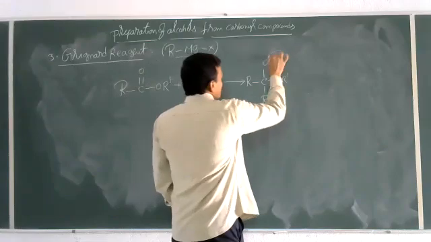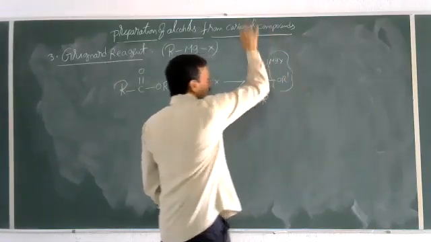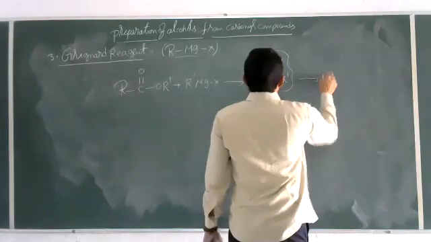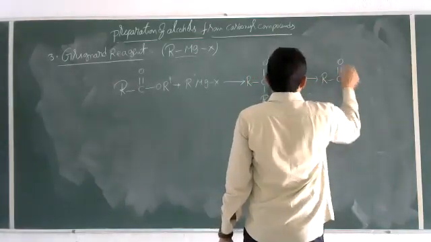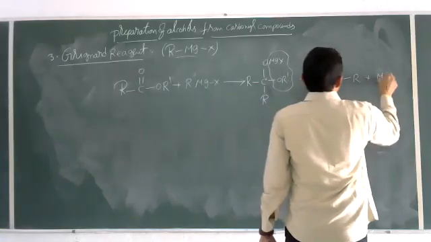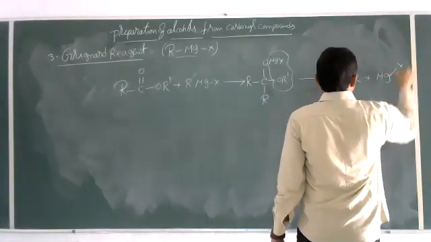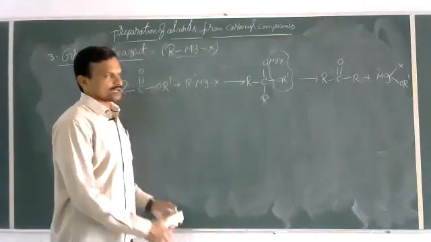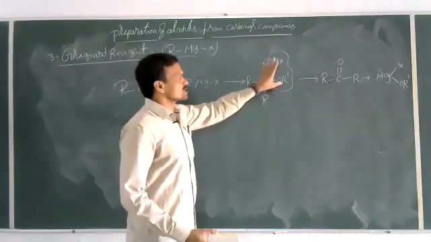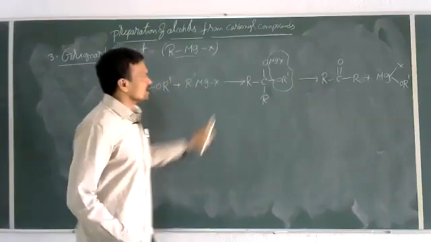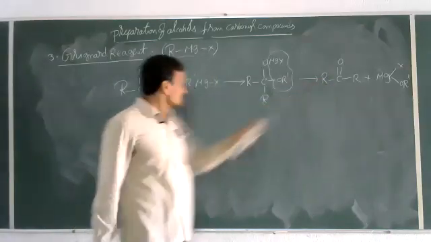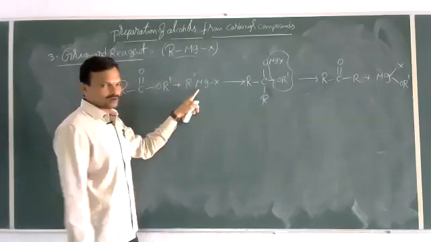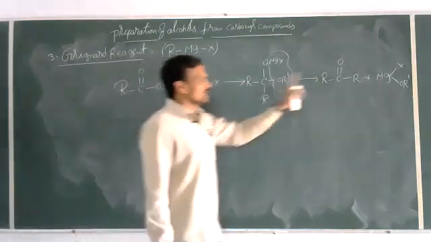Now from this, MgX and OR' get separated and we get RCOR plus MgX(OR'). So due to steric hindrance, this MgX and OR' get separated. Then what did we get here? Ketone. It means when esters are allowed to react with 1 mole of Grignard reagent, we can get a ketone.